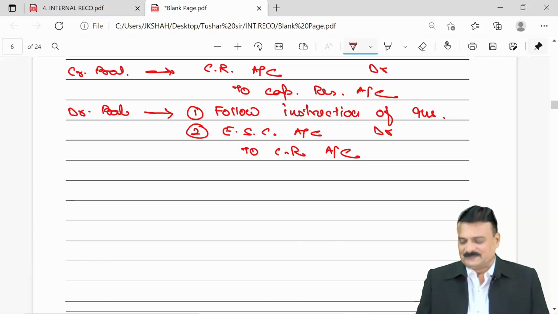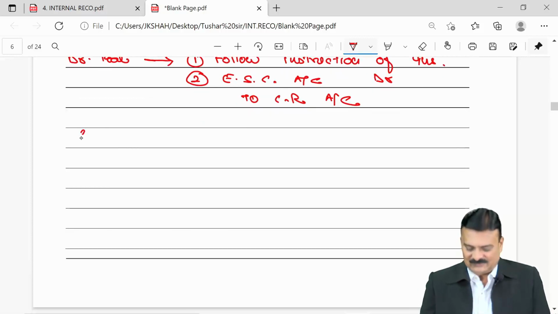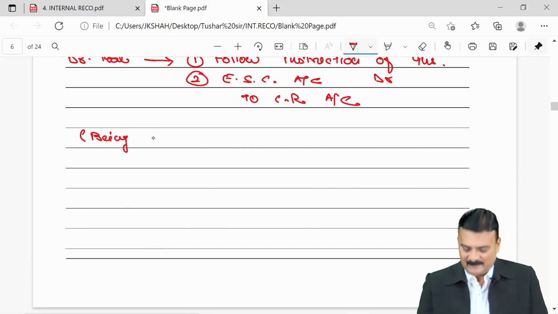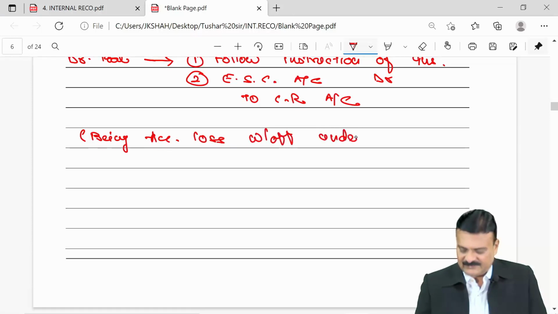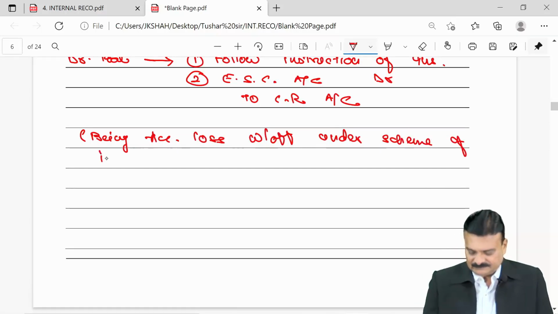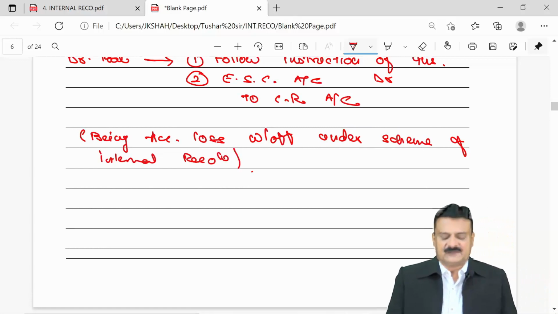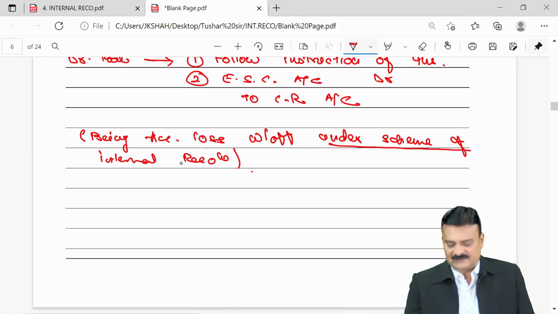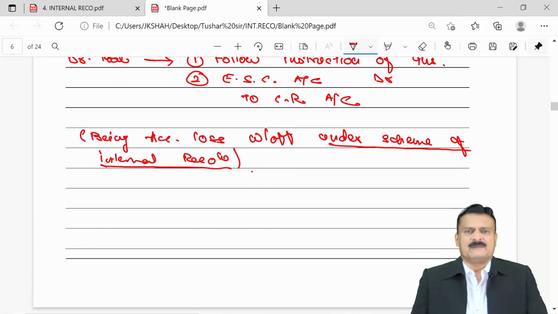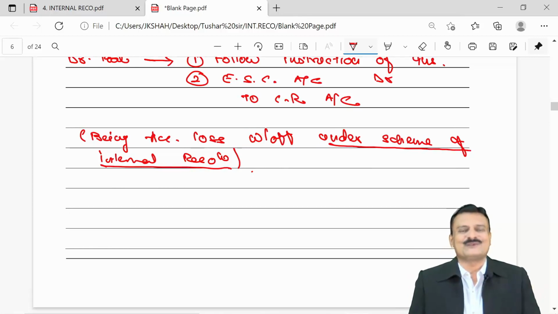Narrations, whenever you write, are essential, advisable. Suppose you are writing off a fictitious asset, then write "being accumulated loss written off under scheme of internal reconstruction." So these kinds of words can come under scheme of internal reconstruction. Everywhere, in every narration, you should have those words.